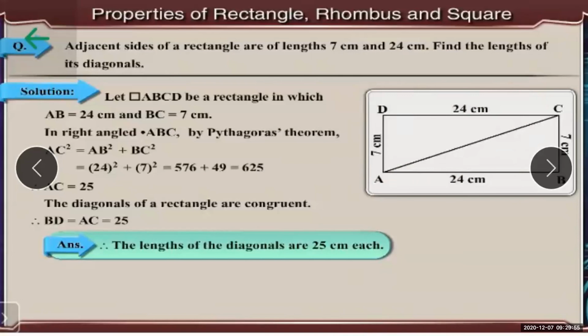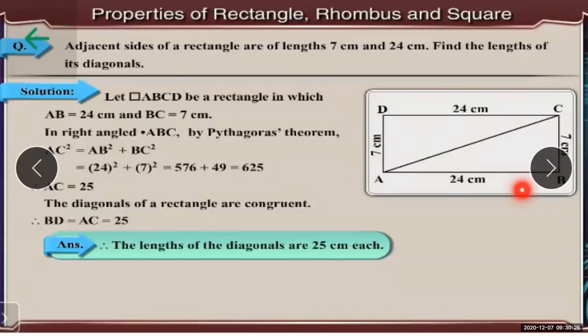Imagination means what? Don't imagine and draw just any diagram. It should be related to the question. So your rectangle is asked. So your ABCD is the rectangle. In this rectangle, AB is 24 centimeter and DA is 7 centimeter. So find the length of its diagonal.